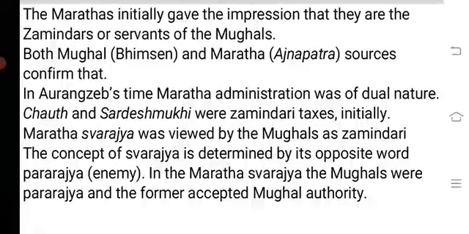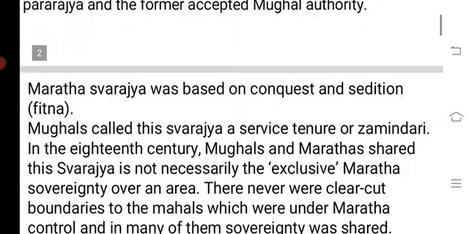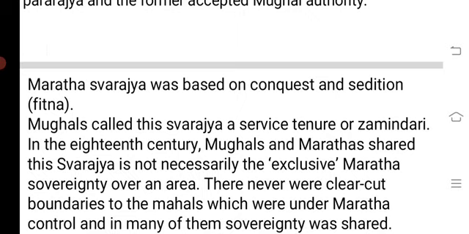So Maratha Swarajya basically means acceptance of the sovereignty of the Mughals as Pararajya, and at the same time claiming themselves as sovereign, and at the same time accepting the role of zamindars of the Mughals, and by that way accepting the authority given by the Mughals to collect Chauth and Sardeshmukhi from certain areas which were not directly ruled by the Marathas. So we see this duality in this time. The Maratha Swarajya was based on conquest and sedition.